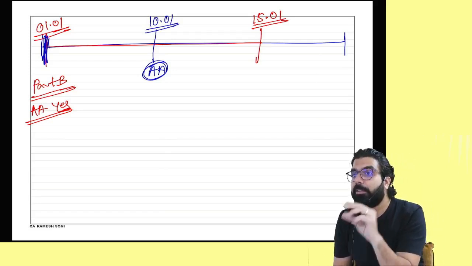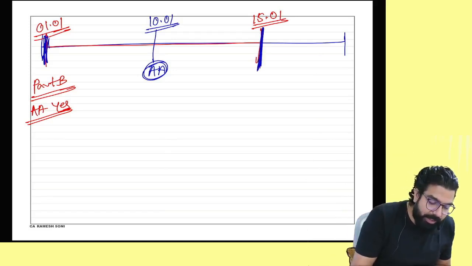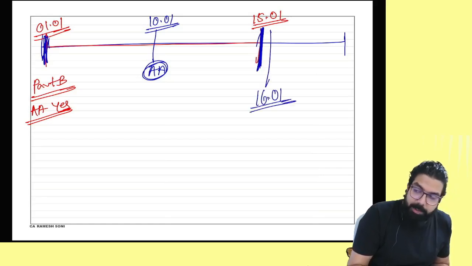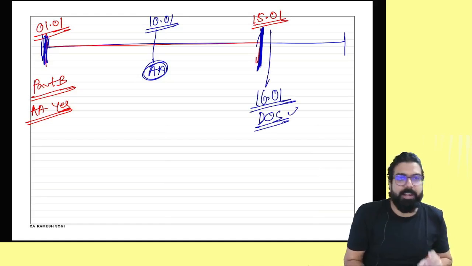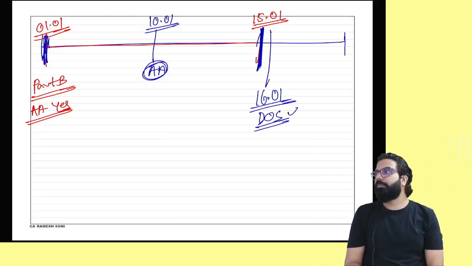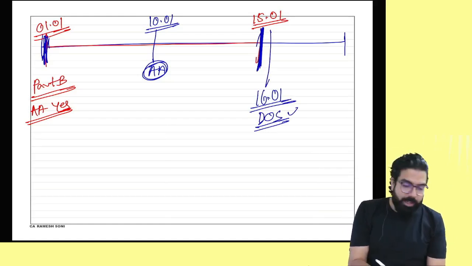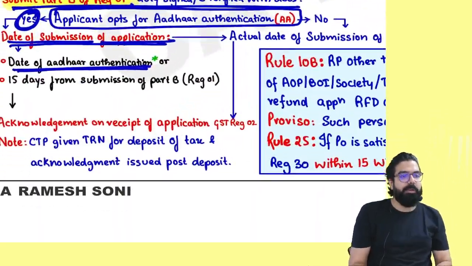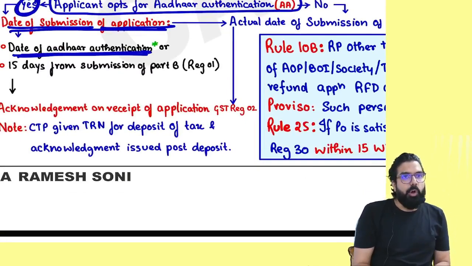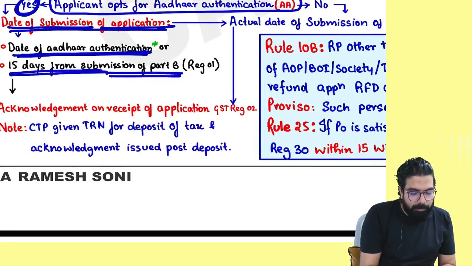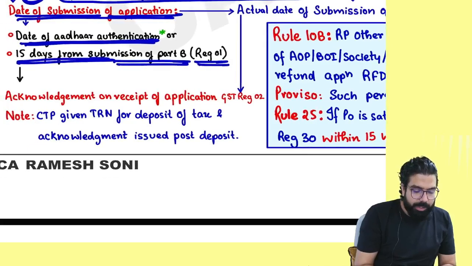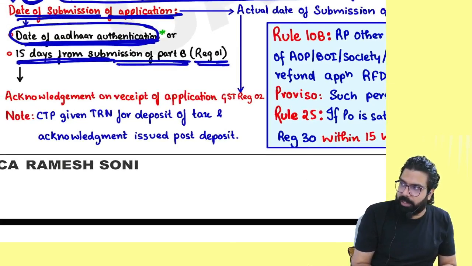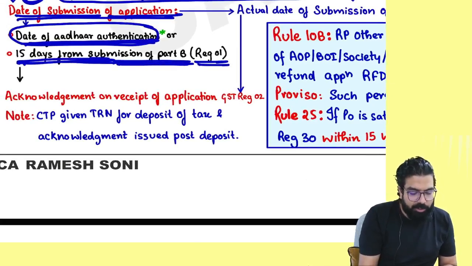Is my point clear? Supposingly, if I did not do the Aadhaar authentication within 15 days, then 16th of January will be deemed as the date of submission and the application will be picked up for verification. Is my point clear to all? Everyone see what they are telling. They are telling over here, sir, the date of submission will be what date, everyone? Date of Aadhaar authentication or 15 days from the submission of part B. It is either the date of Aadhaar authentication. If you did not do the Aadhaar authentication, then 15 days from the date of submission of part B.